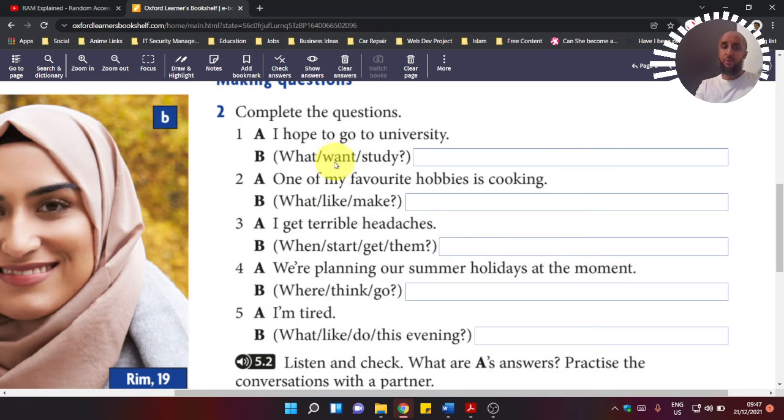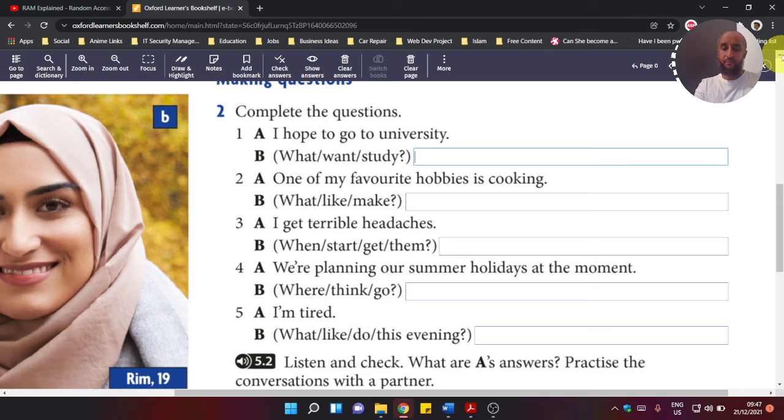And here we have a question with the open question word what. We have the first verb, want, and then the second verb, study. So we should say, what do you want to study? This is when you ask about somebody's plans. What do you want to study? Perfect. And here we'll just do one more.